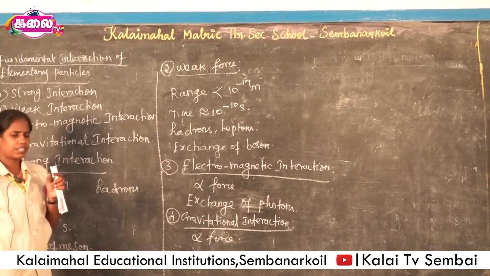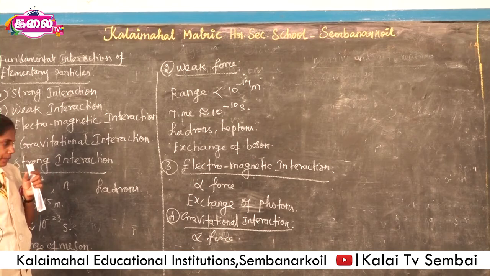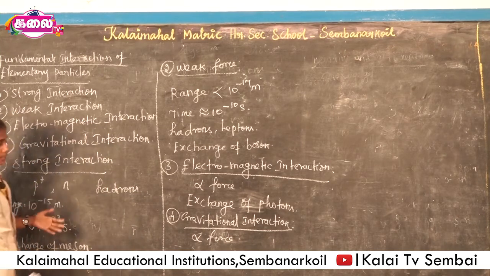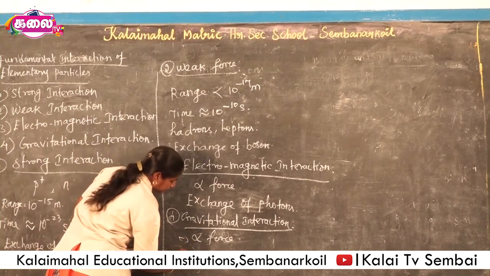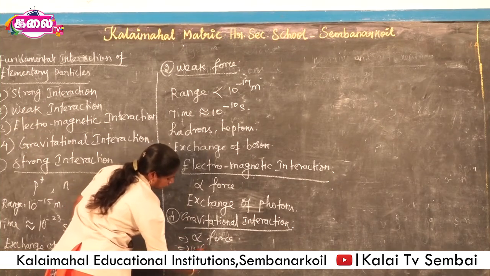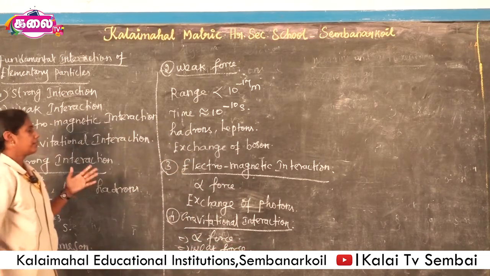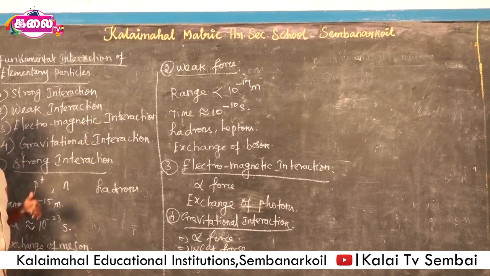Here this is an extremely weak force when compared with the other three forces, the strong, weak and electromagnetic forces.